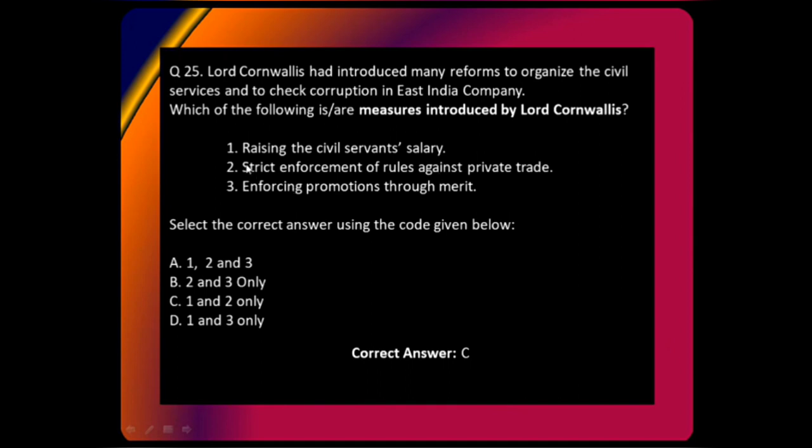Let us look at B, right? Strict enforcement of rules against private trade. When I was teaching you about this time, I told you that the British officers used to do a lot of private trading. What is private trading? They used to sell the products which were made by the company without the knowledge of the company, which means they were selling them without the knowledge of the East India Company, and it was not being made part of the accounts book of the company, right? So these officials which were appointed by East India Company were doing their own business. That is known as private trade, which was very bad, and that is why Cornwallis stopped it.